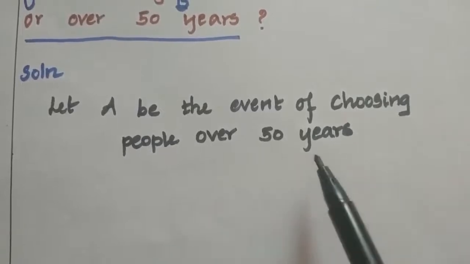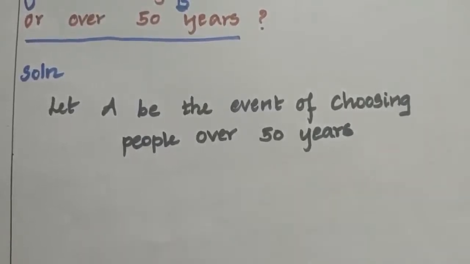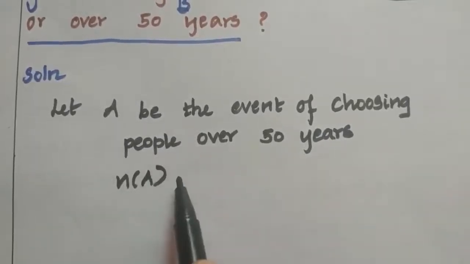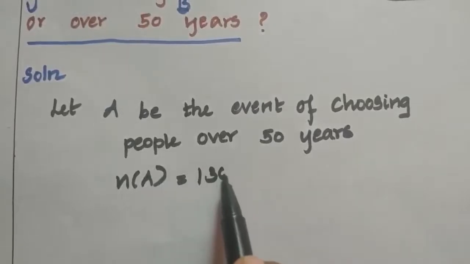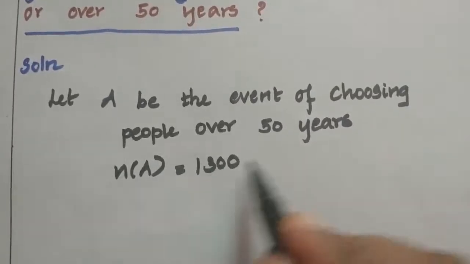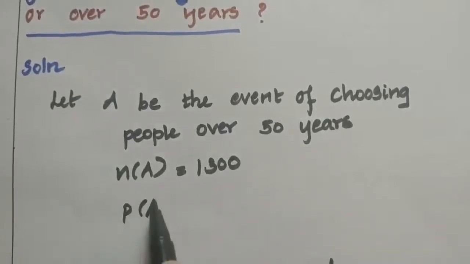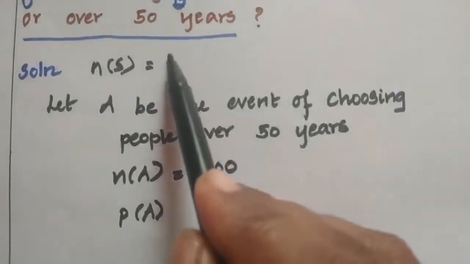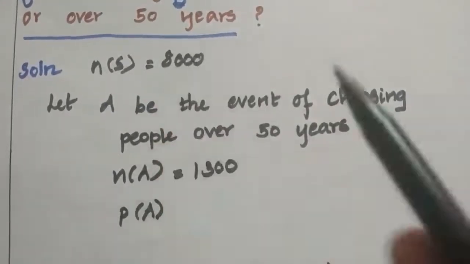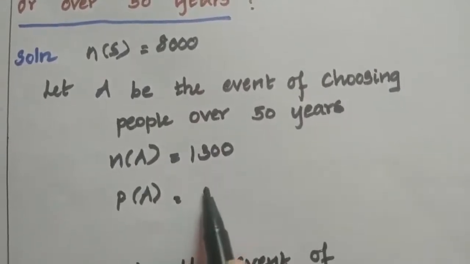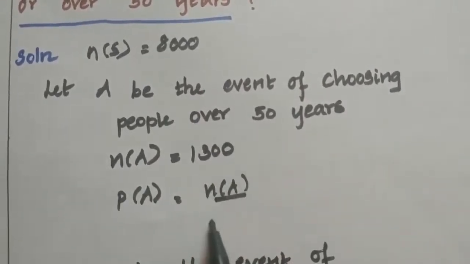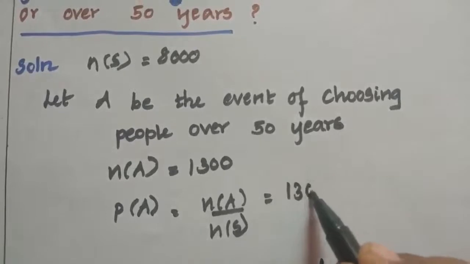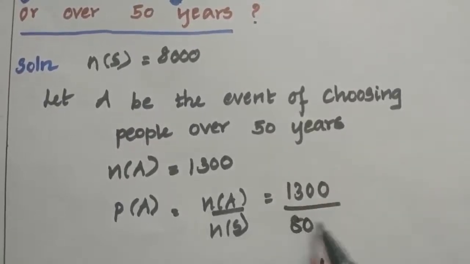Let A be the event of choosing people over 50 years. So it's given in the question that N of A is equal to 1,300. So from this we are going to find the probability of A. N of S's value is 8,000. So P of A is equal to, what's the formula to find P of A? That is N of A by N of S, which is equal to N of A is 1,300 divided by N of S is 8,000.